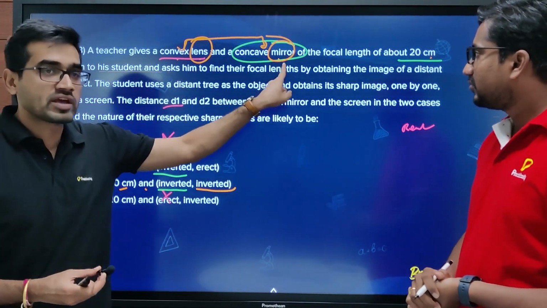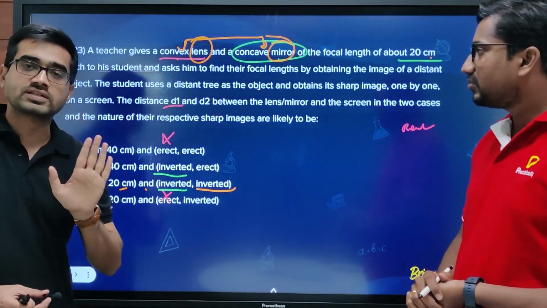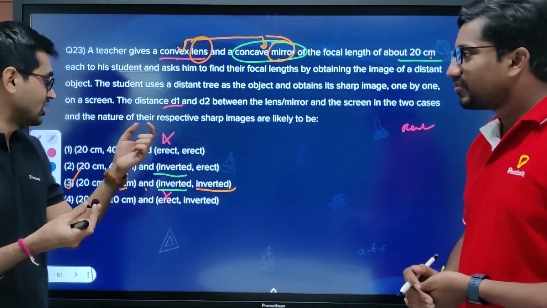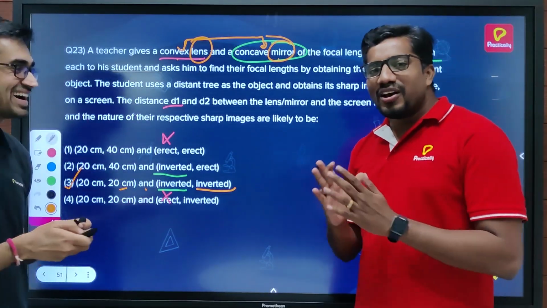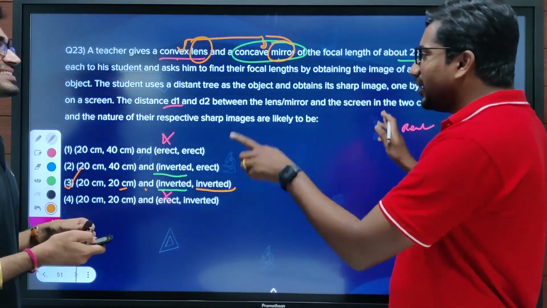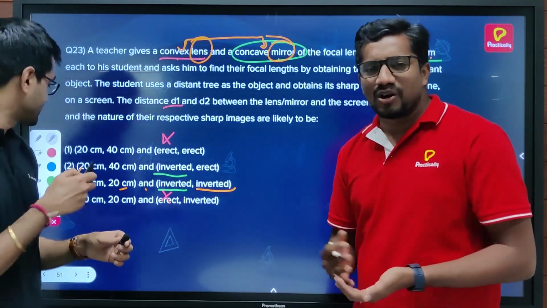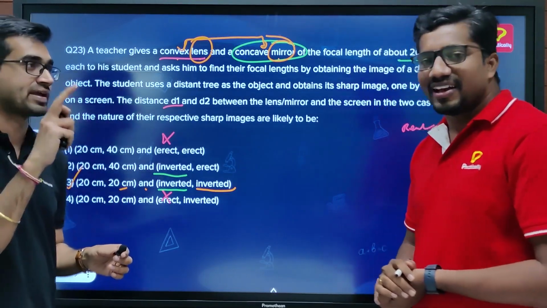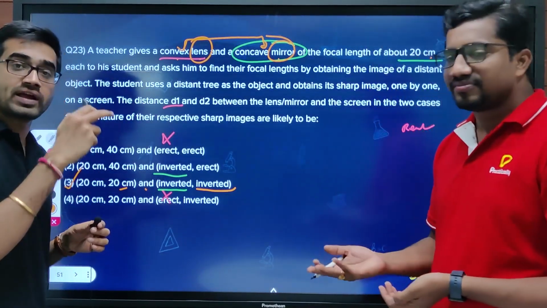So how can you do it fast? Read convex lens, concave mirror. Don't read all this, just see the trick. Both will form converging. Converging means real. Real means inverted. Look out for both inverted, tick it and go. If you are able to understand the complete meaning of the question instantly, definitely you will get an answer quickly. But you should check the values. If they give 20, 40, then you have to think again. Then you should know it is always the focal length, that's where the image is formed.